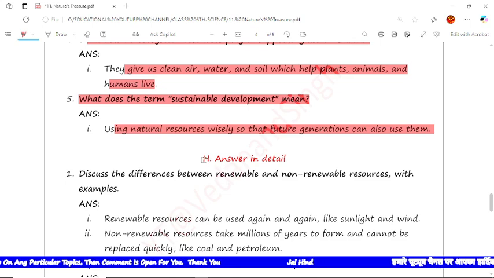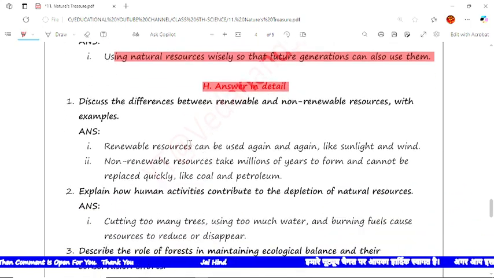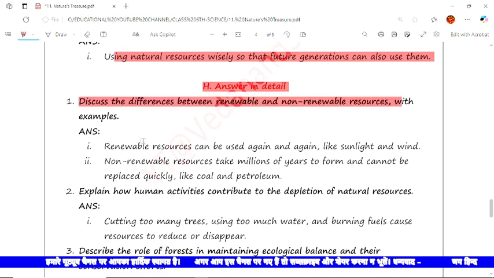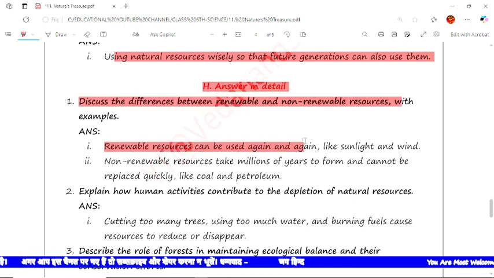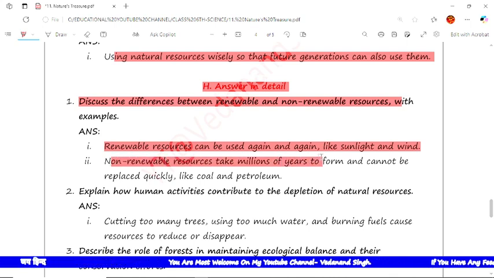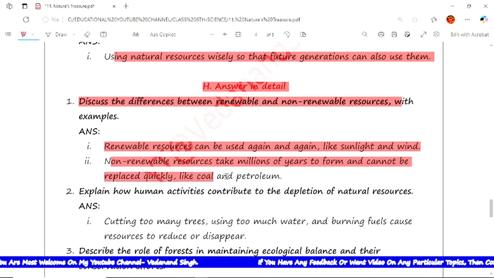But the next is answer in detail. So the first question is, discuss the difference between renewable and non-renewable resources with examples. First, renewable resources can be used again and again, examples are sunlight and wind. The next is non-renewable resources, which take millions of years to form and cannot be replaced quickly, like coal and petroleum, which once used are totally combusted.